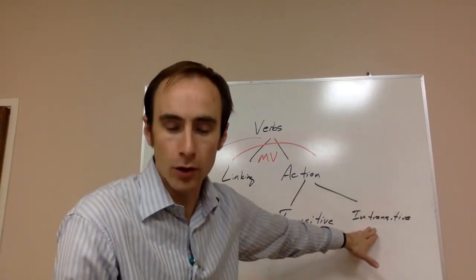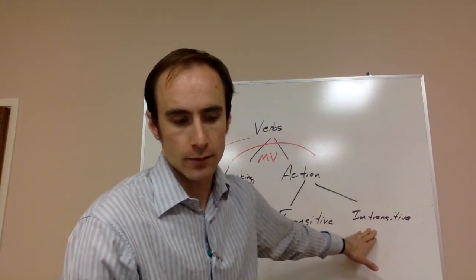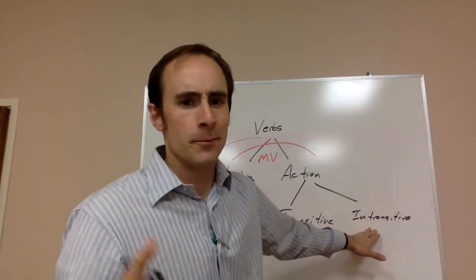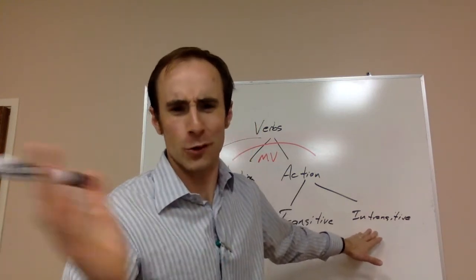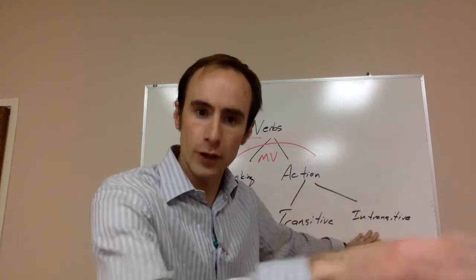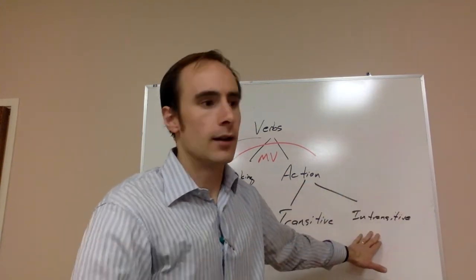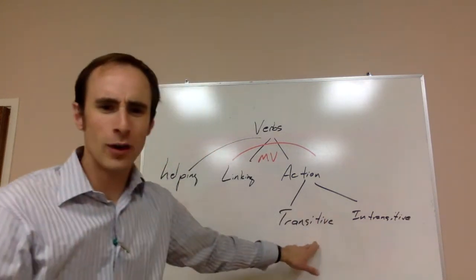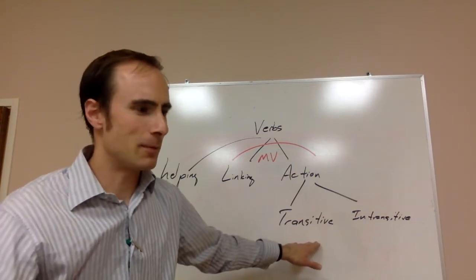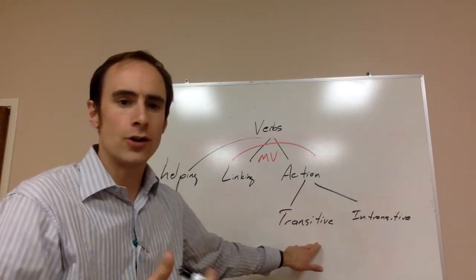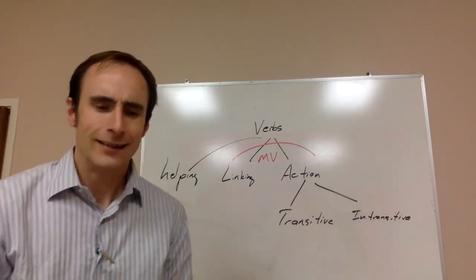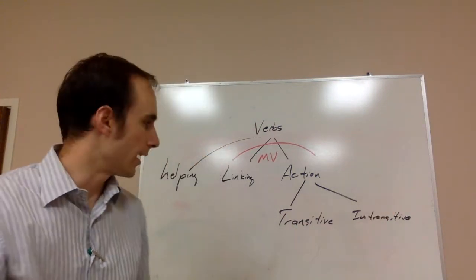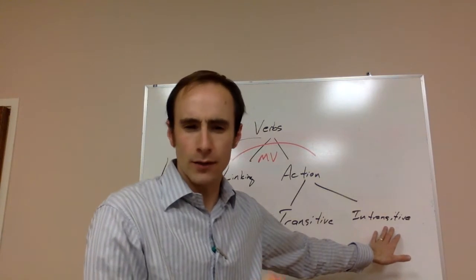An intransitive verb cannot take a direct object. Something like the river flows. We can't say the river flows me or the river flows the rock or something like that. It just doesn't make sense. It's just the river flows. That's what the action is. My dog ran. That's what the action is. It can't be transitive to be something like my dog ran me. It would have to be my dog ran me out or something along those lines. It would change the meaning actually of the word if we tried to force it into having the object that way. So it's an intransitive verb.